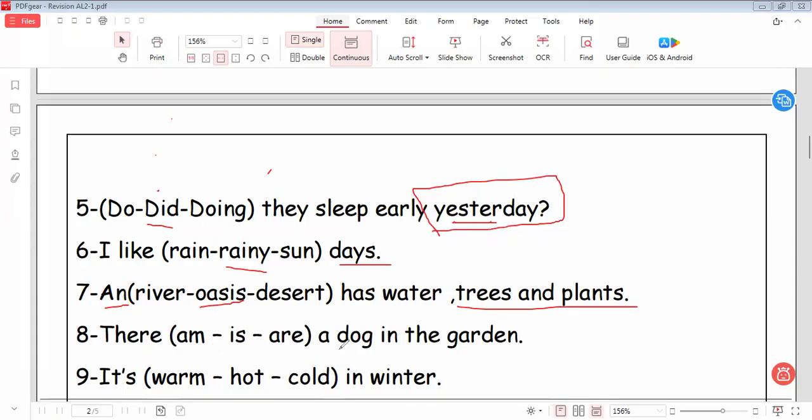You are clever pupils. Space: dog in the garden. So dog here is singular, so I put "is." It's a space in winter. It's what? It's cold in winter. All of us know that the weather in winter is cold.